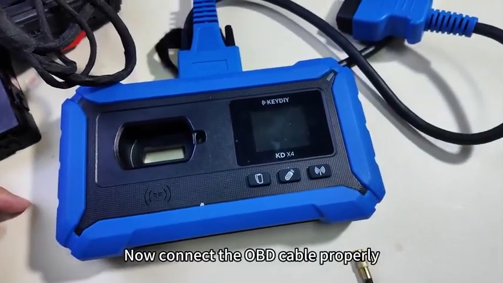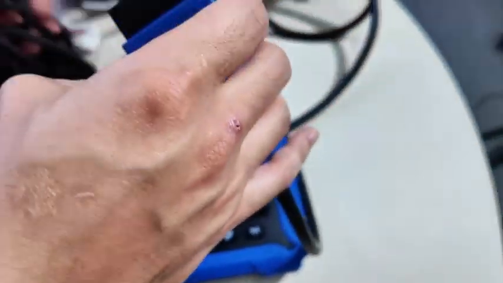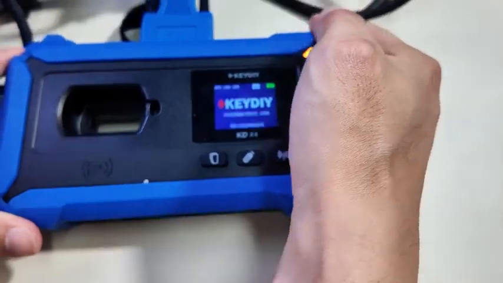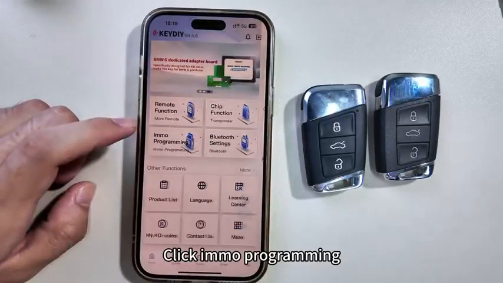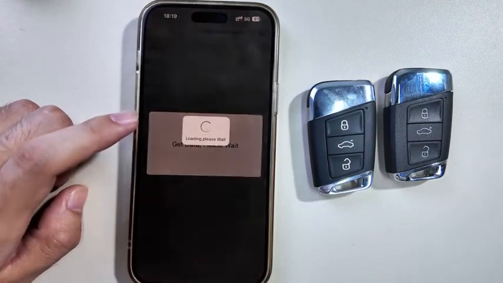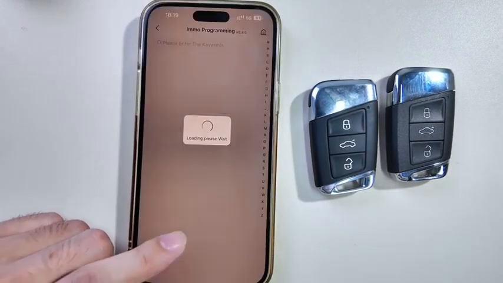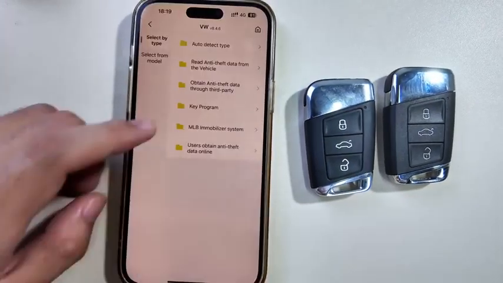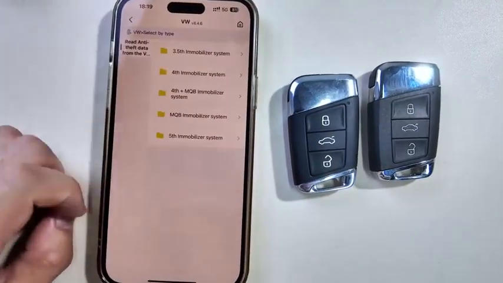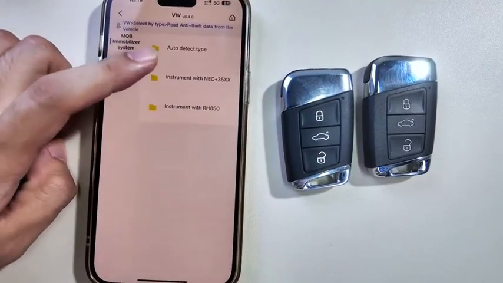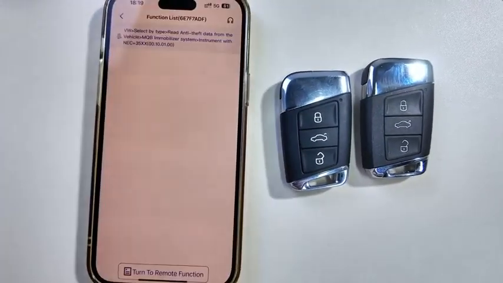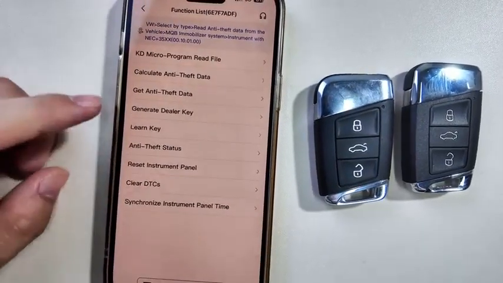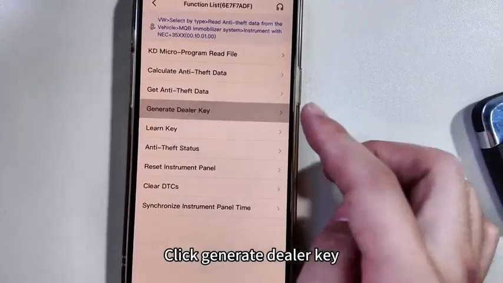Now connect the OBD cable properly. Turn on the device. Click IMO Programming. Select the corresponding vehicle model. Click Generate Dealer Key.